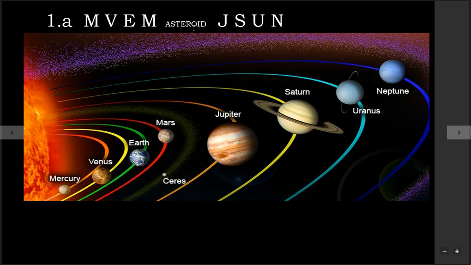And between Mars and Jupiter there is the asteroid belt, and here J for Jupiter, S for Saturn, U for Uranus and N for Neptune. Here also you can see, here is Mars, here is Jupiter, and here is Ceres, which also comes under the asteroid belt.